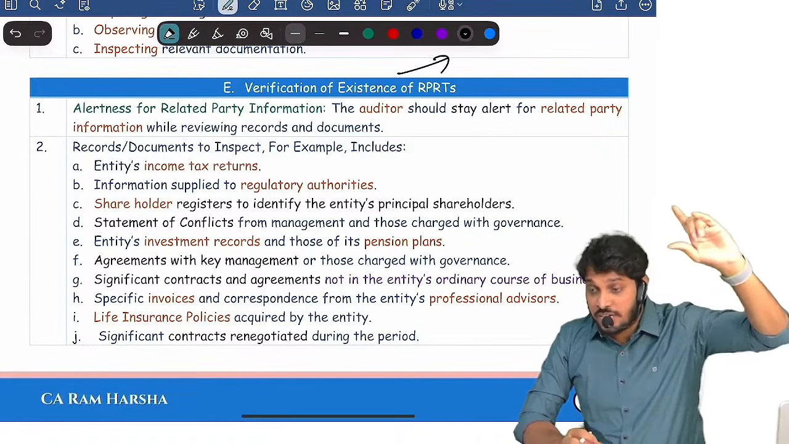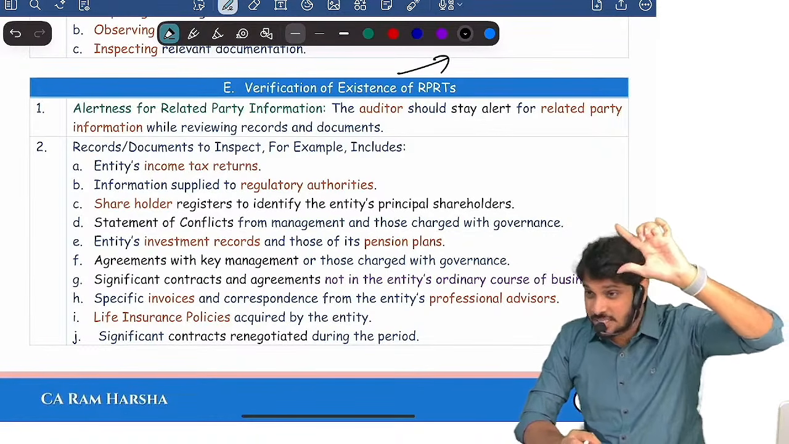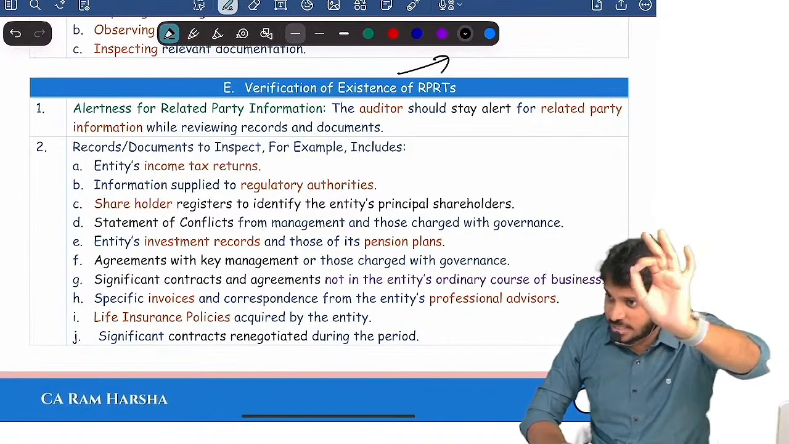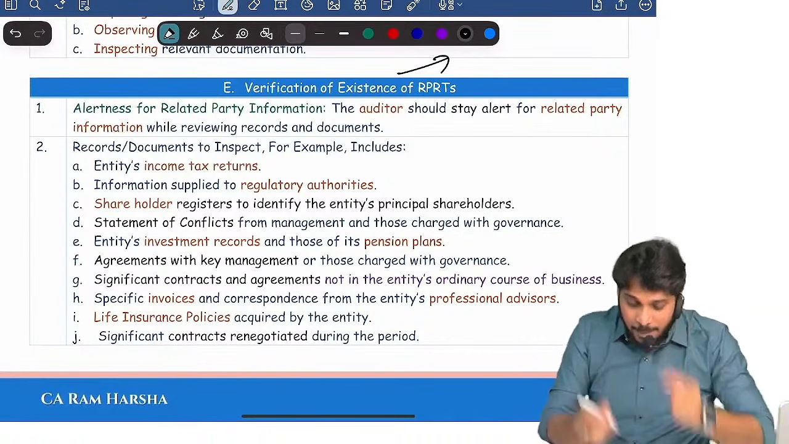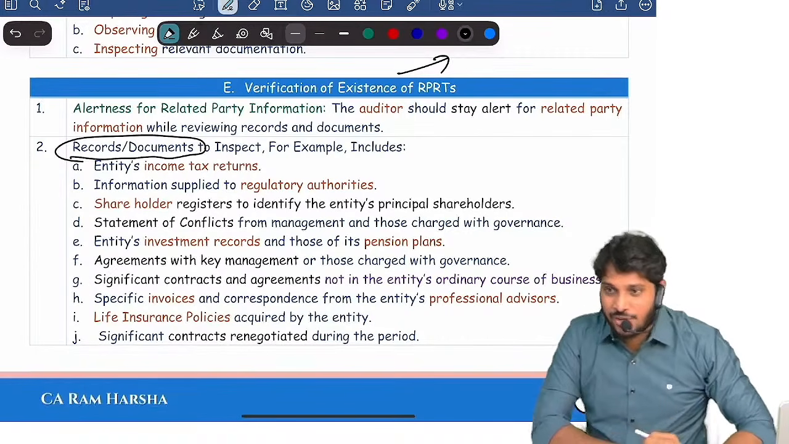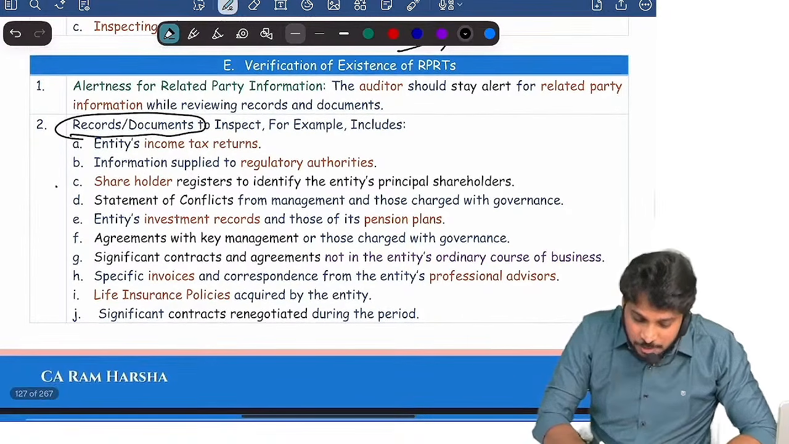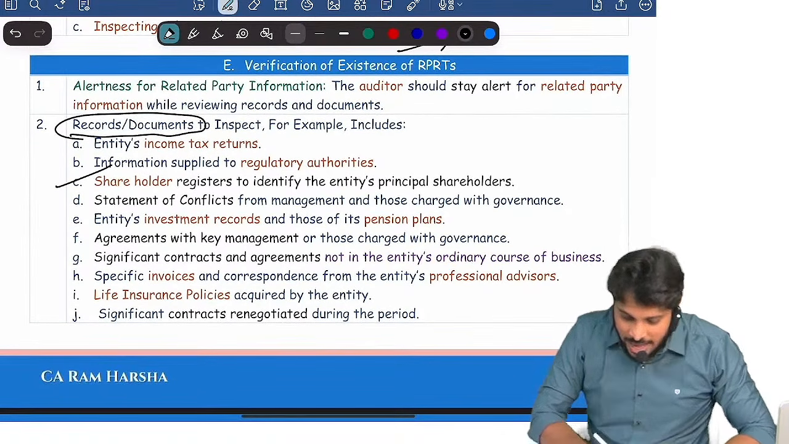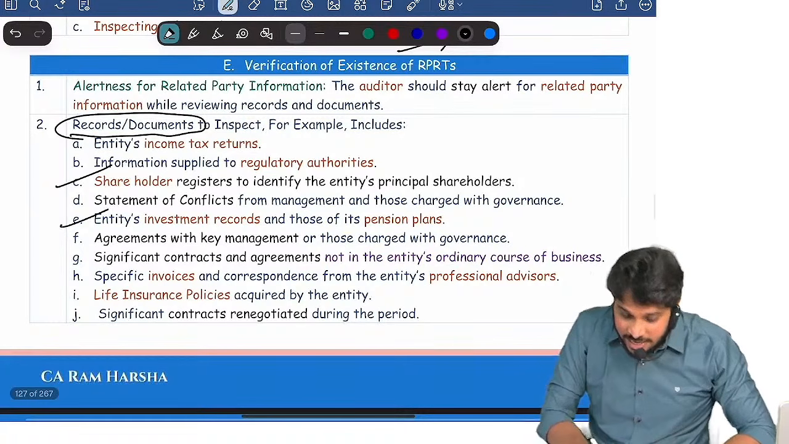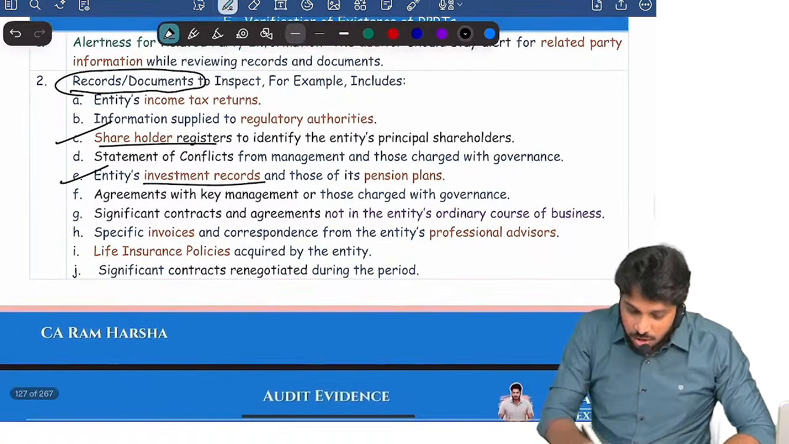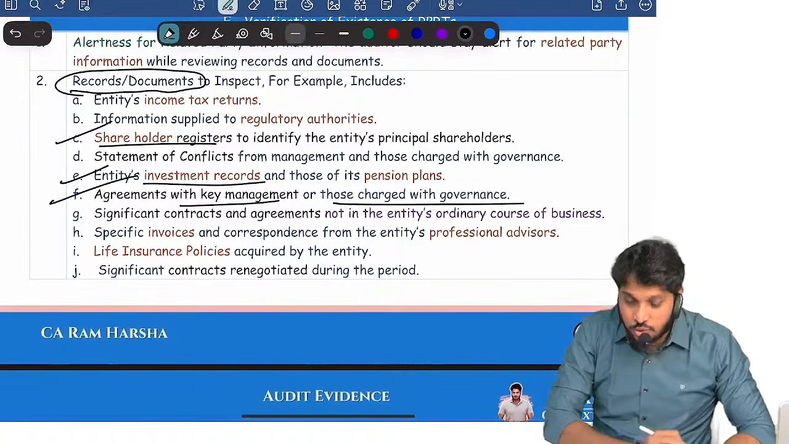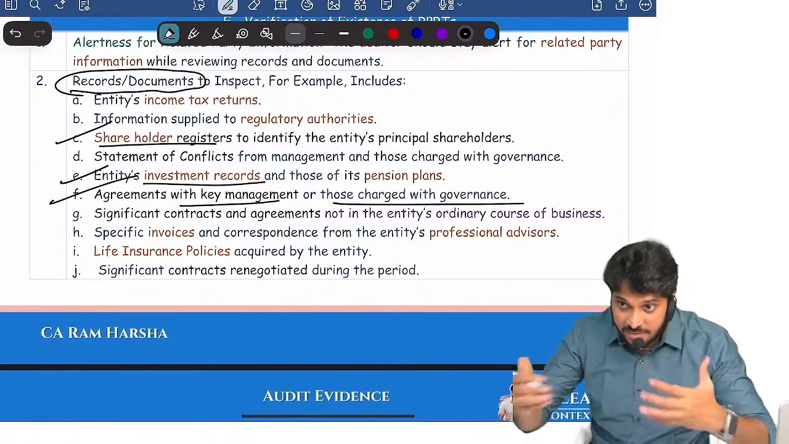You know, the nature of related party transactions sometimes carries higher risk. You know what is the meaning of related party, all that is fine. How do you identify? By looking at various records and documents. What are the records and documents? Best document, shareholder register. Another best document, entity investment record. Another best document, agreement with key management and those charged with governance. I verify them, yes or no.